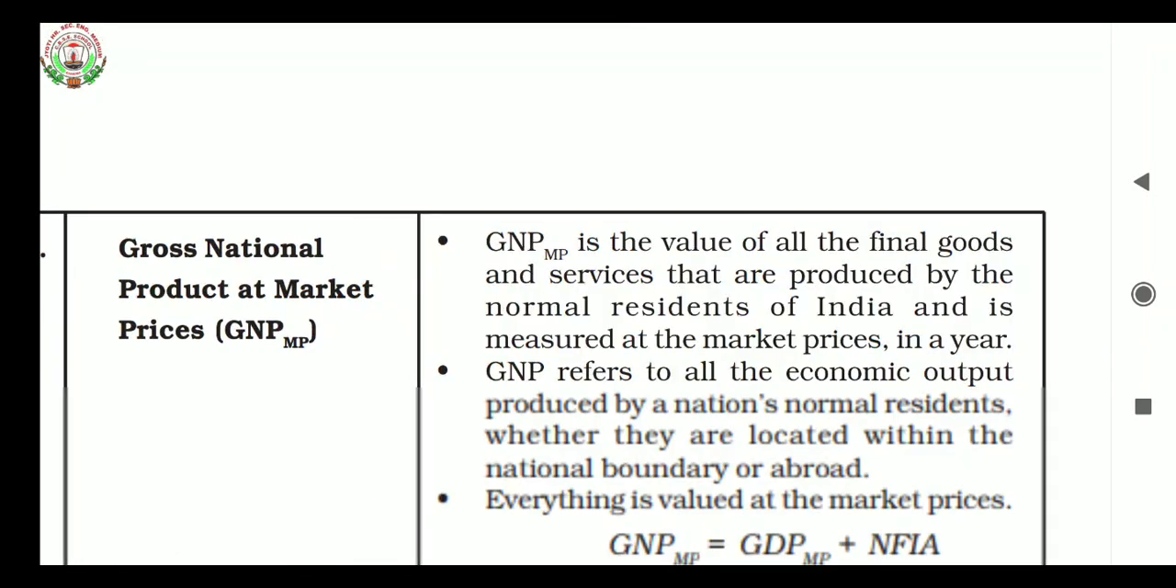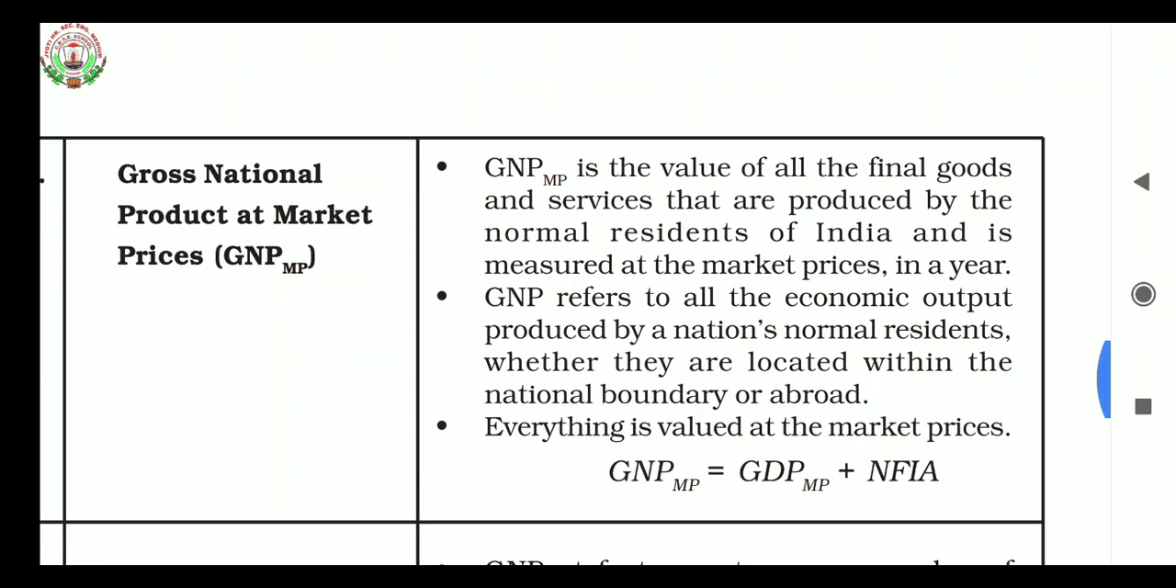Fifth formula, gross national product at market prices, GNP-MP. GNP-MP is the value of all the final goods and services produced by the normal residents of India and measured at market prices in a year. GNP refers to all the economic output produced by a nation's normal residents, whether they are located within the national boundary or abroad. Everything is valued at market prices. So the formula is GNP MP equals GDP MP plus NFIA.